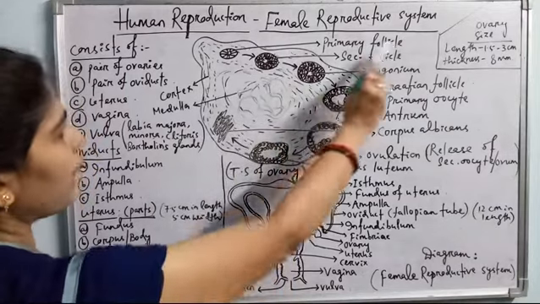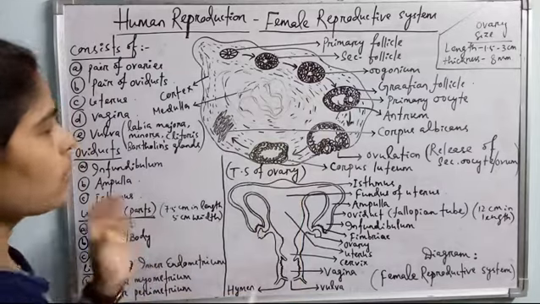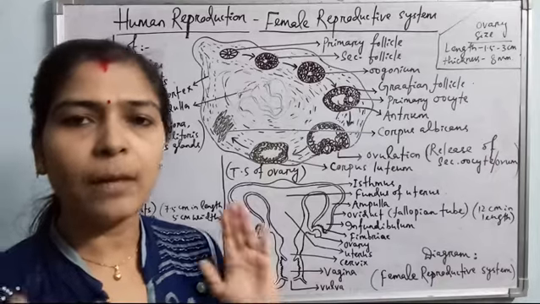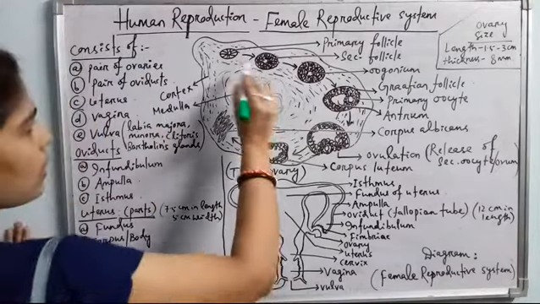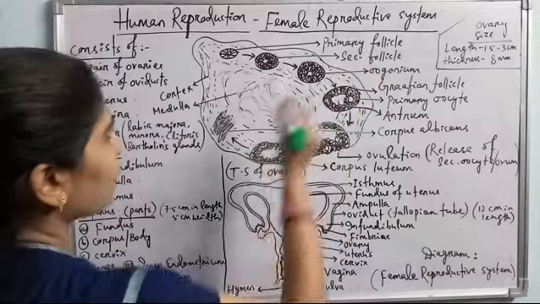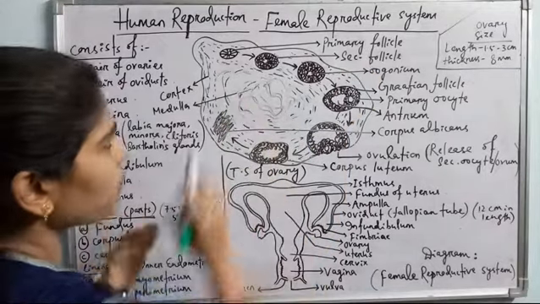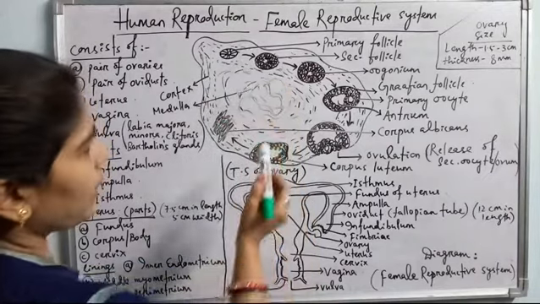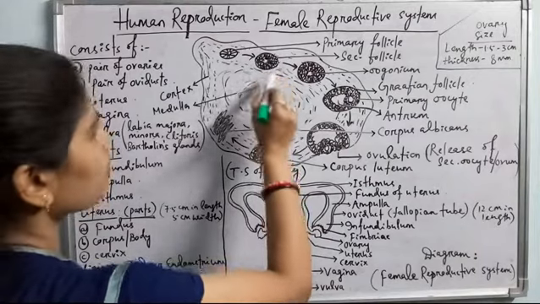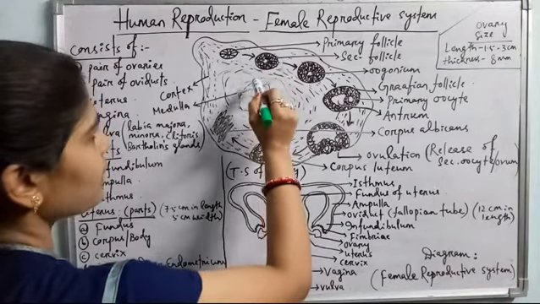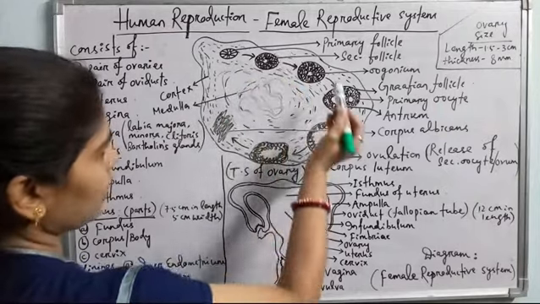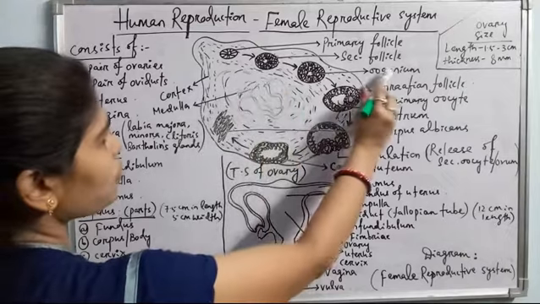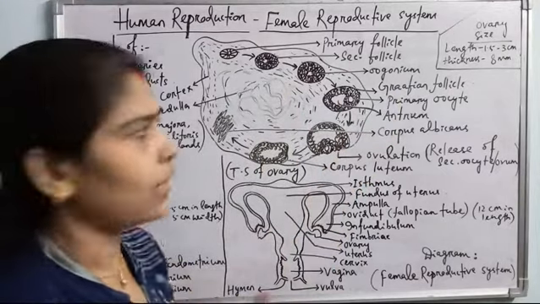Let's talk about the primary follicles. What are these primary follicles? The germinal epithelial cells of the ovary each month undergo repeated mitotic division producing a ball of cells, and this ball of cells forms the primary follicle. This primary follicle contains a large number of cells. Out of that, a cell towards the center behaves as oogonium, and in the next stage many more cells are formed inside it, and it changes into a secondary follicle. It has a single central cell which is larger in size, and that cell acts as oogonium. Oogonium means the ovum mother cell.